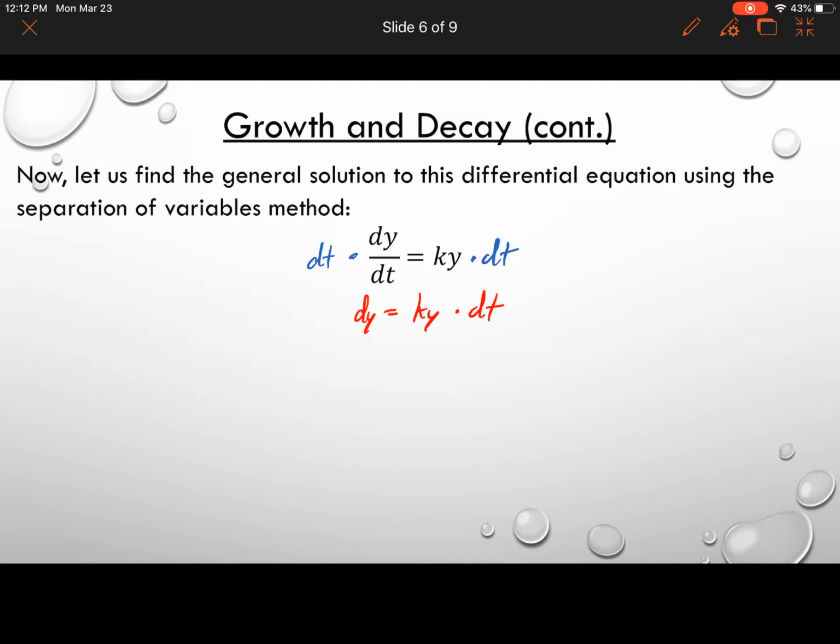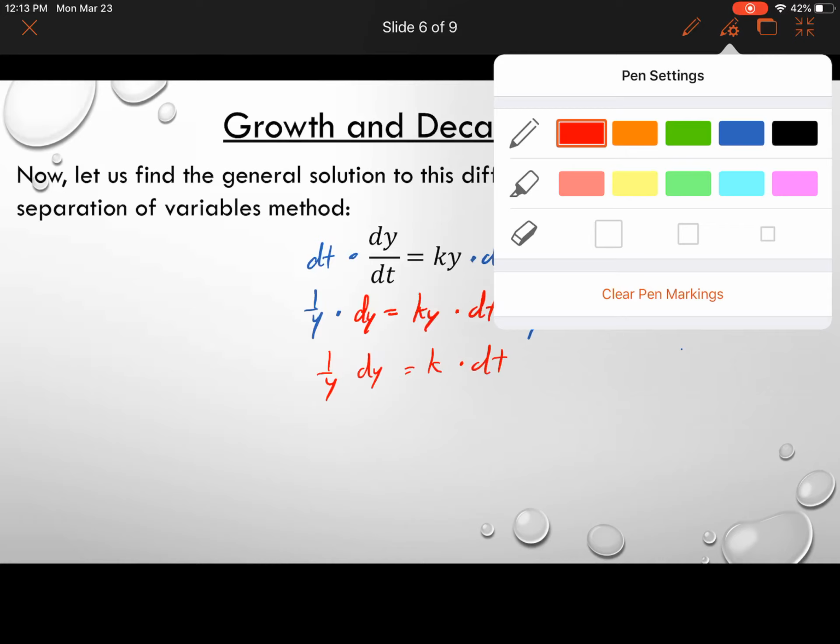Now let's get that y to the other side. So you can divide by y. Now I'm going to write it as multiplication by 1 over y, which is the same thing. Don't freak out. It's the same thing as just dividing by y. You'll see in a second why I prefer to write it that way. So the y cancels out on the right side, so we have 1 over y dy equals k times dt. I did multiplication by 1 over y just so that we could see that 1 over y and the dy separate from each other. Okay, so we got the variables separated. We got the t terms on the right side, we got the y terms on the left side.